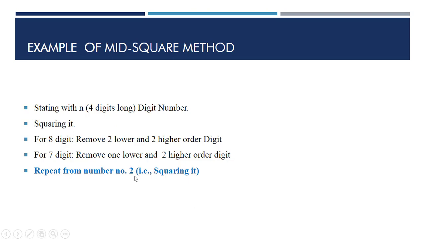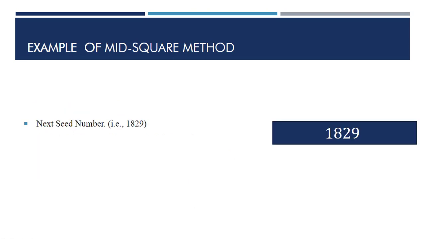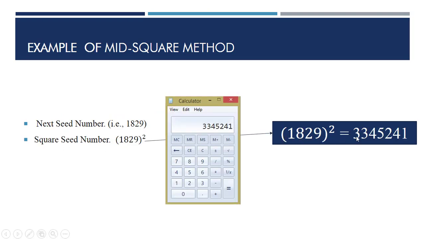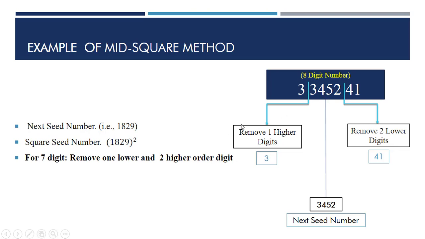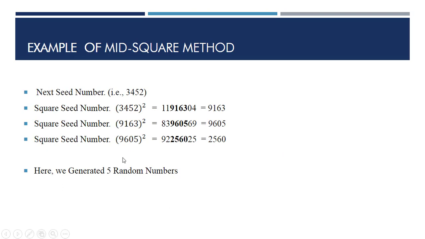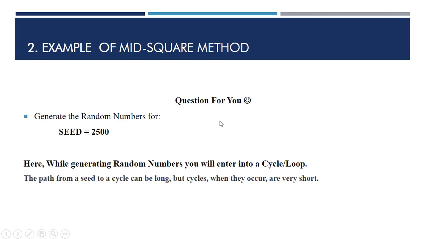In this example we are going to generate 5 random numbers. So next we take the next seed, square this seed, and you get the number. Check whether it is 7 or 8 digits. I think this is 7 digits long. Here it's a mistake, it's a 7-digit number. Then remove 1 lower digit from this side and the 2 higher digits from this side, and you get the next seed number here. Again repeat this process until you get the desired number. So we generated here 5 random numbers. This is the same for all. Next we have a question for you.